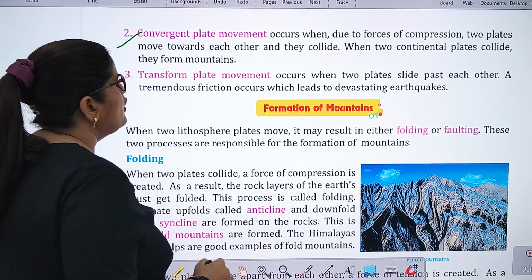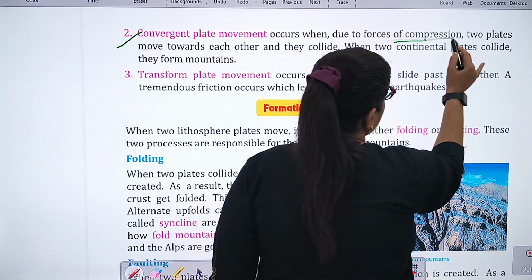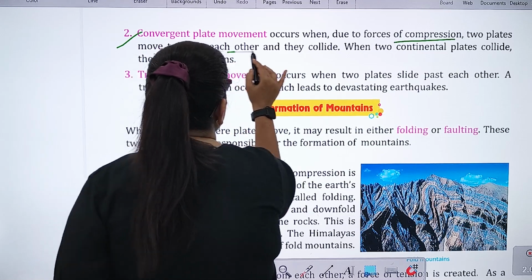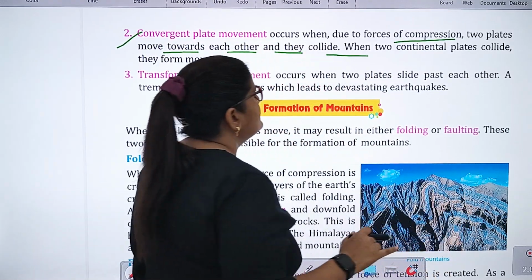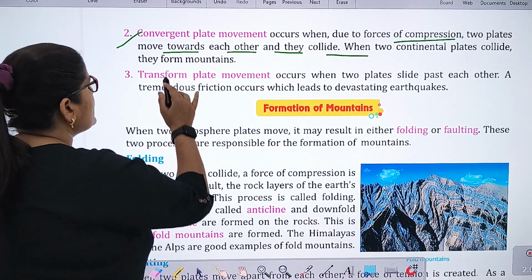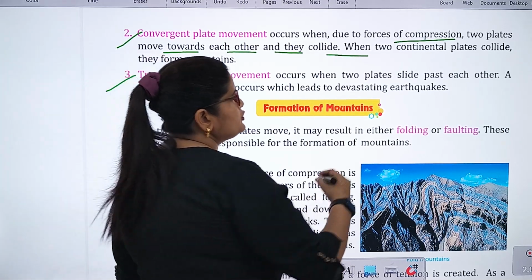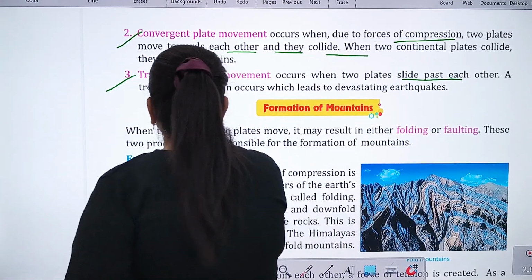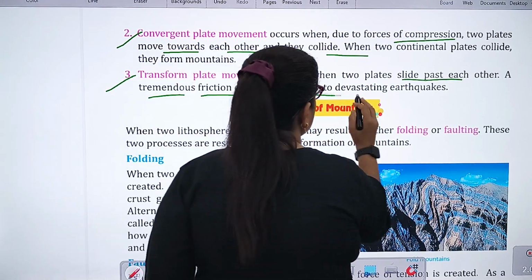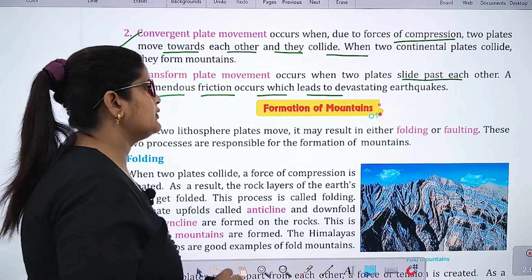Convergent plate movement occurs when, due to forces of compression, two plates move towards each other and collide. When two continental plates collide, they form mountains. Transform plate movement occurs when two plates slide past each other. A tremendous friction occurs which leads to devastating earthquakes.